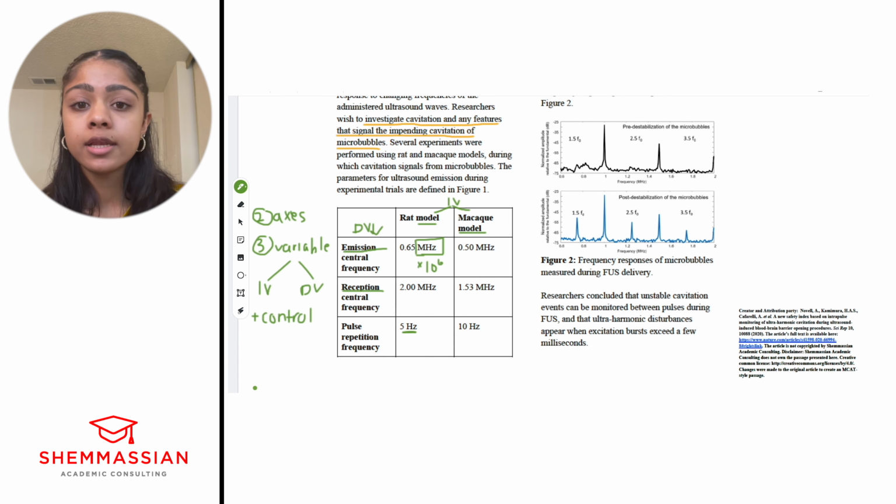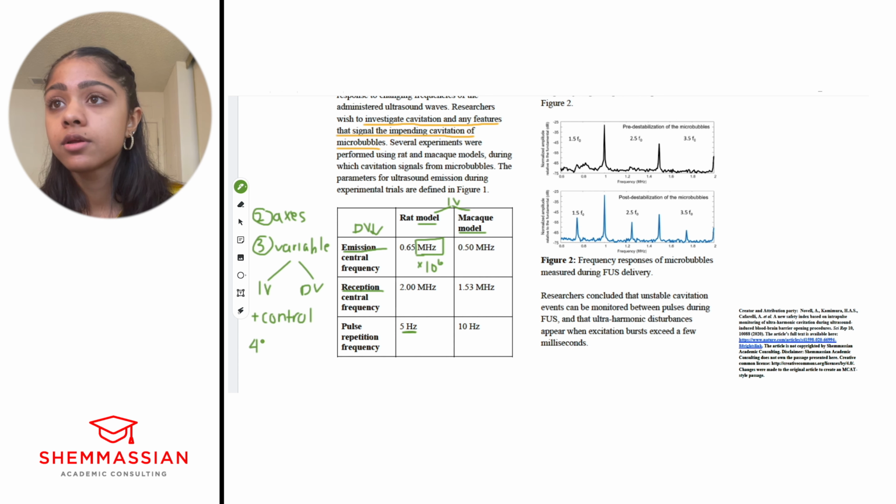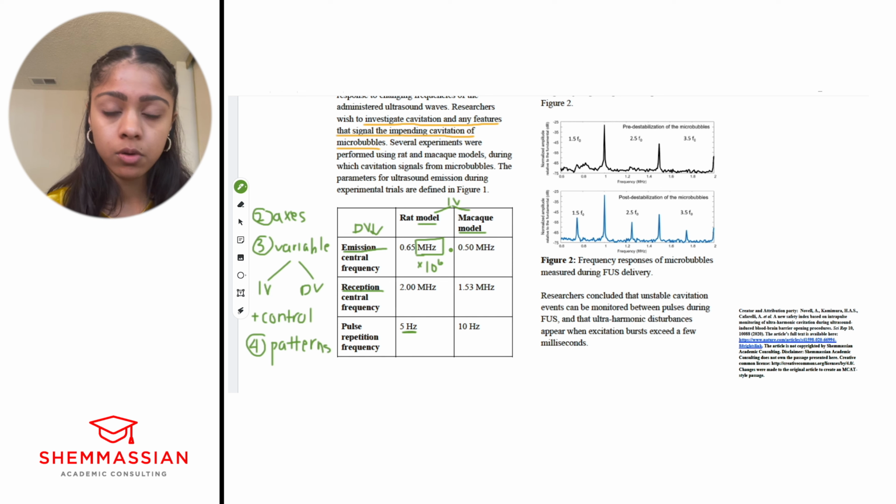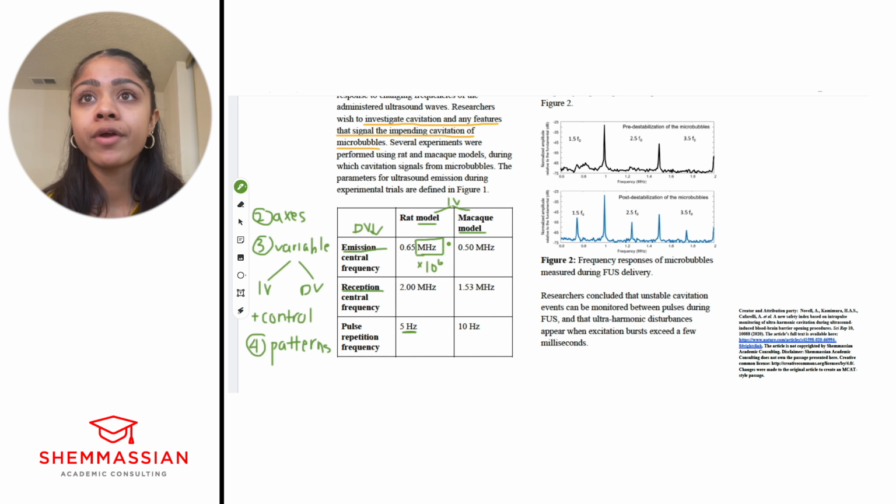What's next? Next, we've got patterns, right? What are the patterns and trends that we notice? In this case, we're looking at numbers and we're comparing numbers, right? So here, emission central frequency, we've got 0.65, 0.5. You don't have to know exactly what these numbers mean, right? Like, is that fast? Is that slow? You don't have to know. What you should be able to do is compare, right?